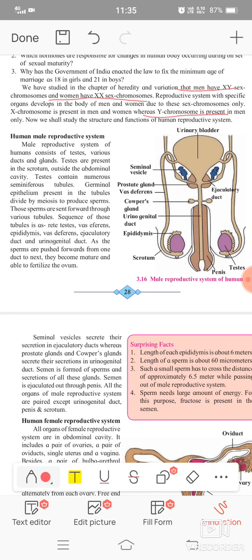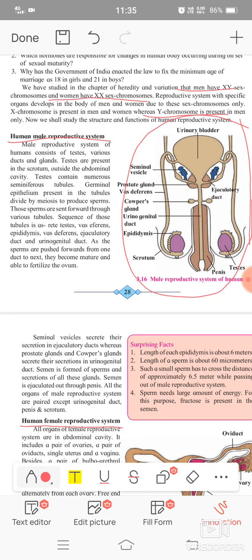In this year, we are studying the human reproductive system in detail. Firstly, we are discussing the human male reproductive system, and after that we are studying the human female reproductive system. So this diagram is a complete diagram showing the human male reproductive system.